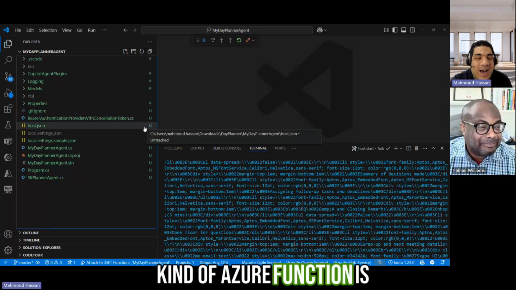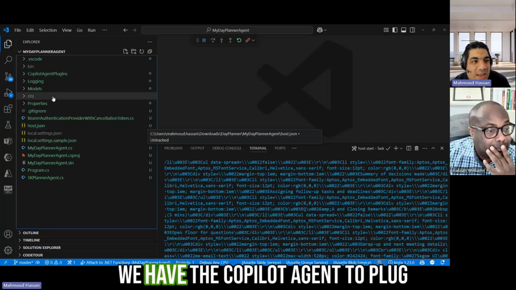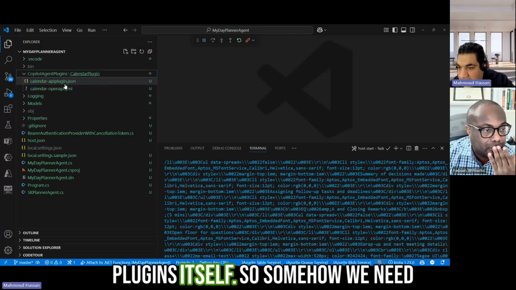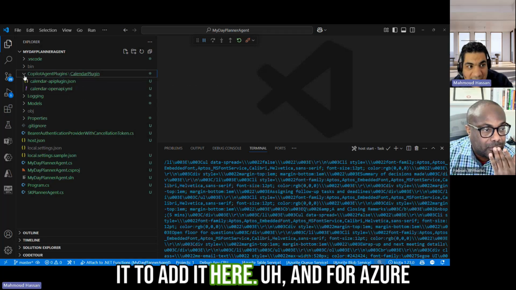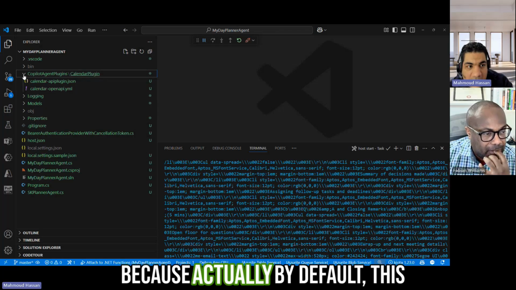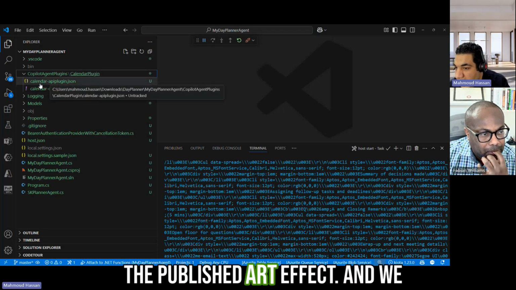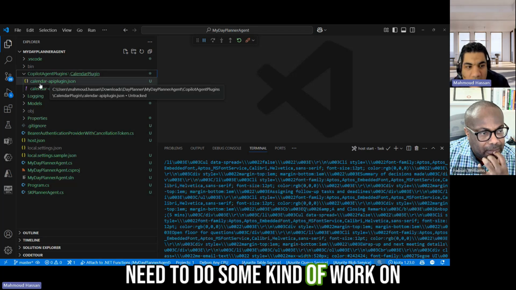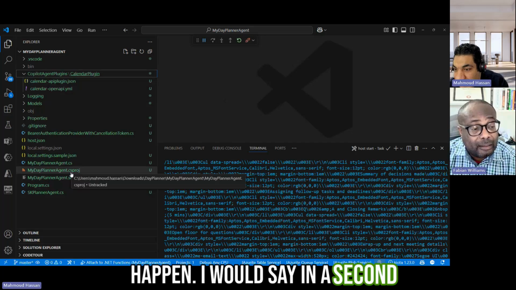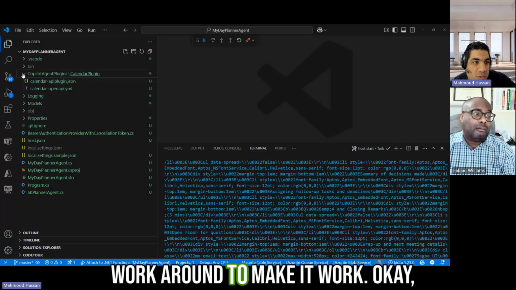So this is how the Azure function architecture looks. First of all, we have the Copilot Agent Plugin folder containing all the plugins themselves. Somehow we needed to add it here. For Azure Functions this is very interesting, because by default these files will not be moved to the published artifact, and we need to do some work on the CSPROJ file to make it happen. I will show you in a second. So it is not working by default. You need some kind of workaround to make it work.